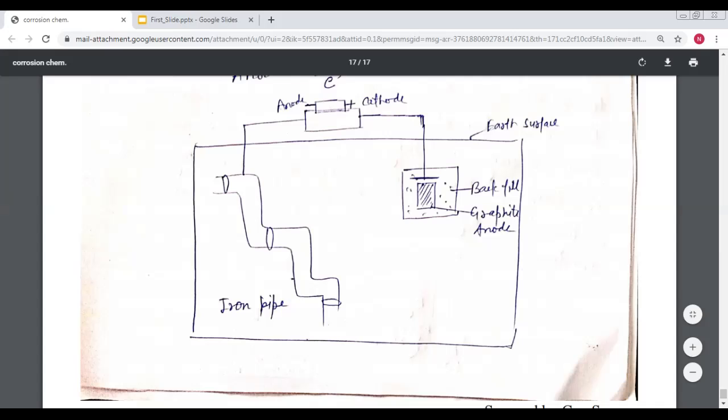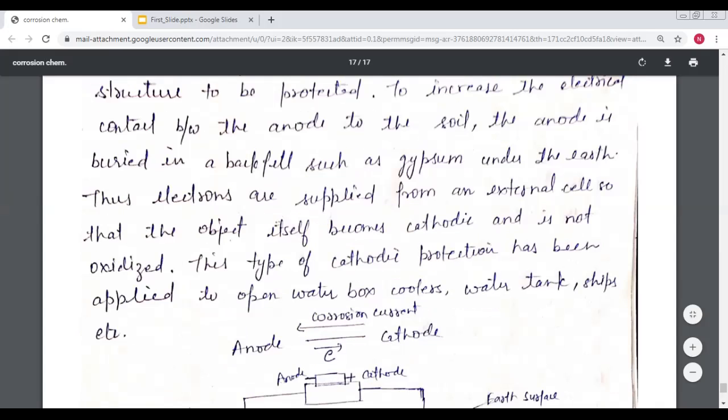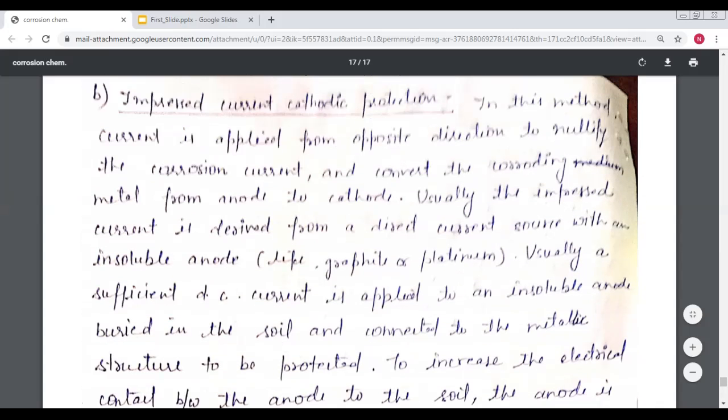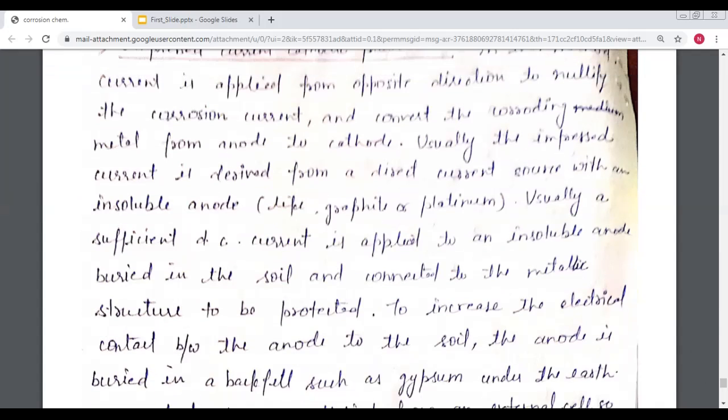So here is the metal and the battery, connected with them, and there is the backfill with graphite or gypsum. Now by this process, this metal works as anode, and our metal, that is iron, is the cathode, so that we can protect our metal. According to this method, the current is applied from the opposite direction to nullify the corrosion current and convert the corroding metal from anode to the cathode.